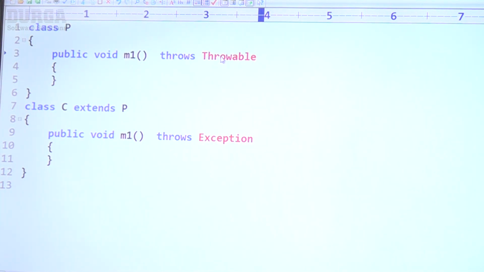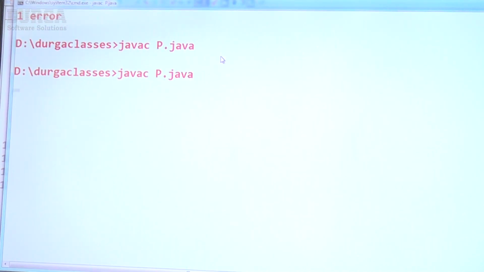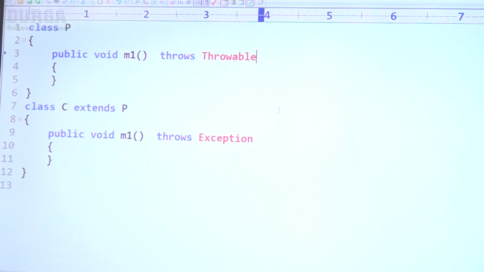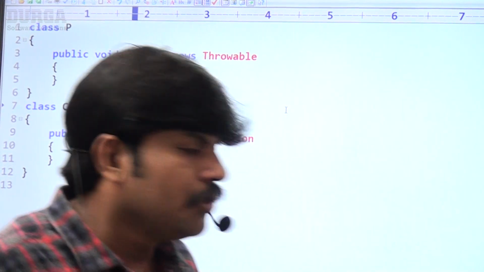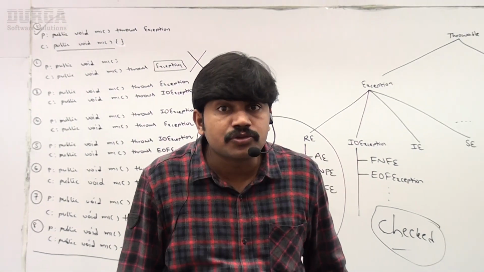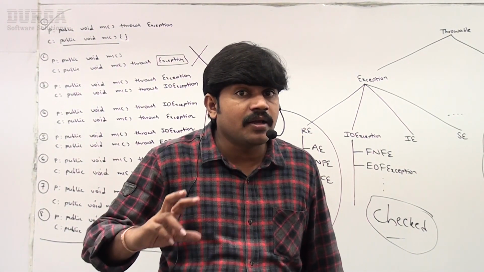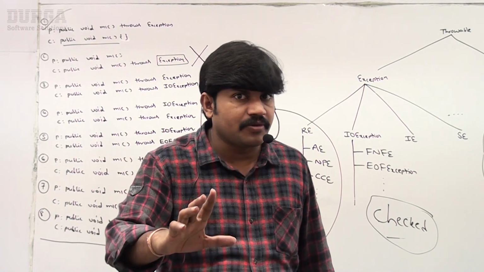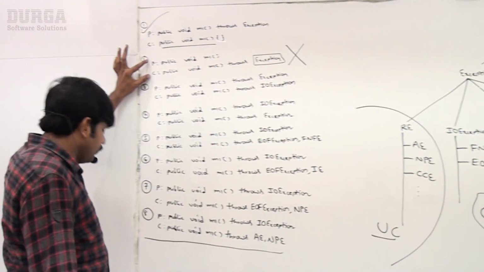Parent of exception is throwable, still acceptable. Okay, no issue at all. So the rule is, if a child class method throws any checked exception, compulsory the parent class method should throw either the same checked exception or its parent. Okay, so this one is invalid, right?